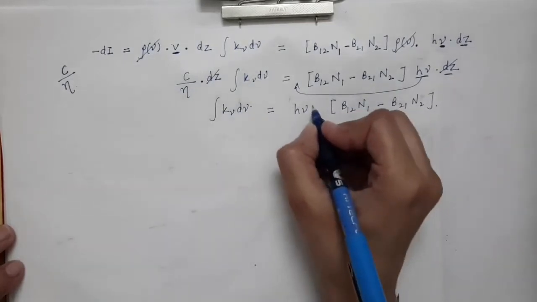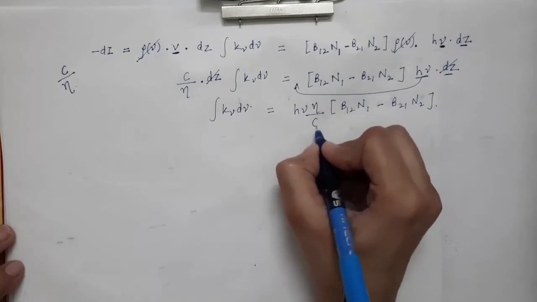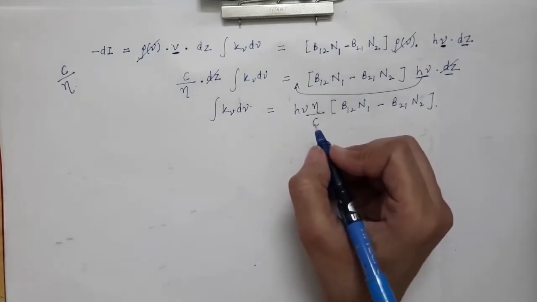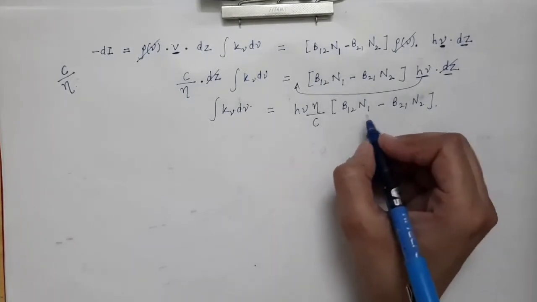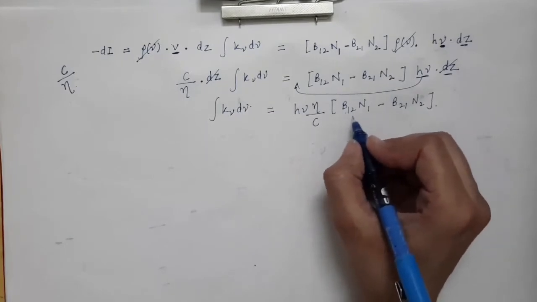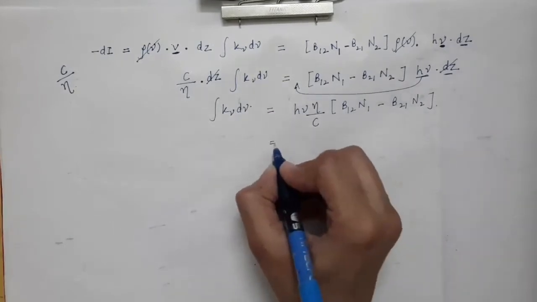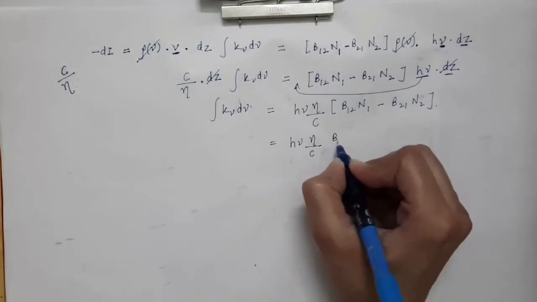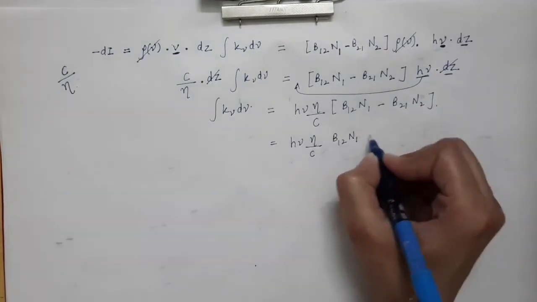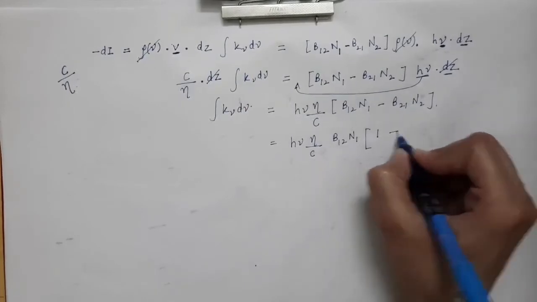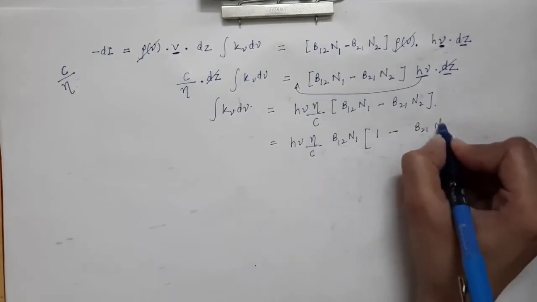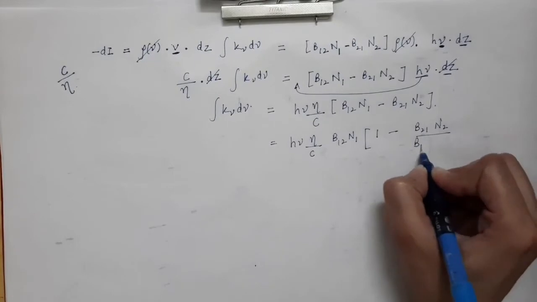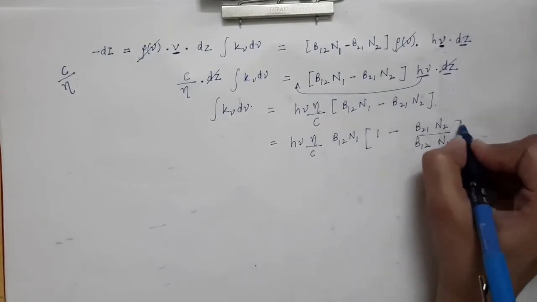This eta can be taken over here, and c will come in the denominator. Now let's take N1 B12 outside the bracket. So you will get h nu into eta divided by c, and B12 and N1 taken outside. Inside you will have 1 minus B21 N2 over B12 N1.